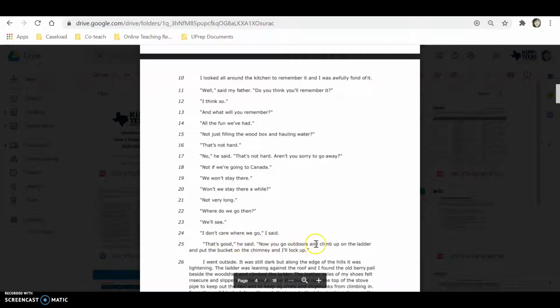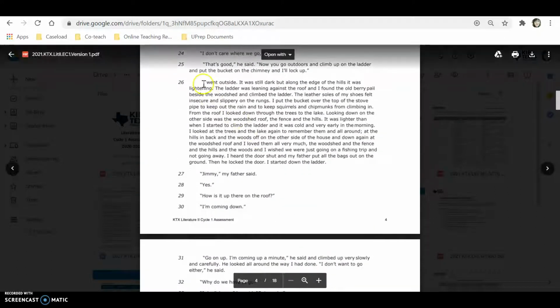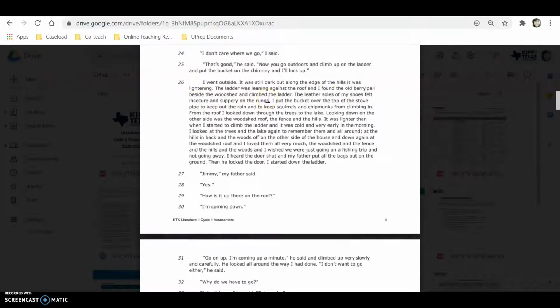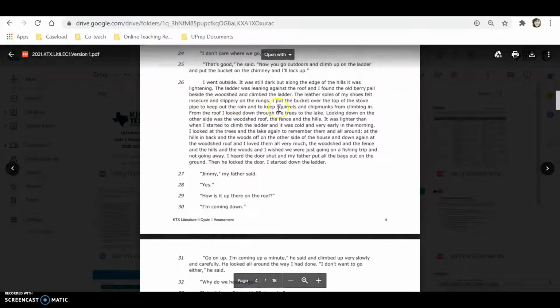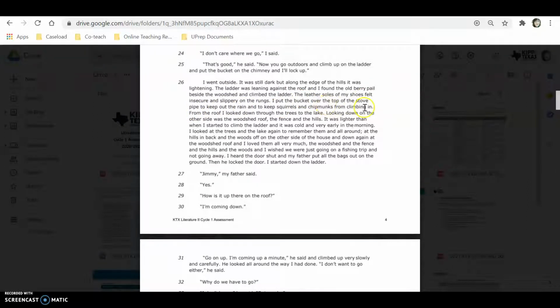"Now you go outdoors and climb up on the ladder and put the bucket on the chimney, and I'll lock up." I went outside. It was still dark, but along the edge of the hills it was lightening. The ladder was leaning against the roof, and I found the old berry pail beside the woodshed and climbed the ladder. The leather soles of my shoes felt insecure and slippery on the rungs. I put the bucket over the top of the stovepipe to keep out the rain and to keep squirrels and chipmunks from climbing in.